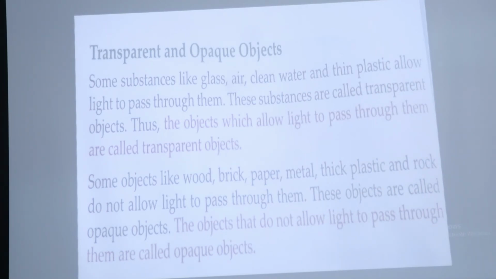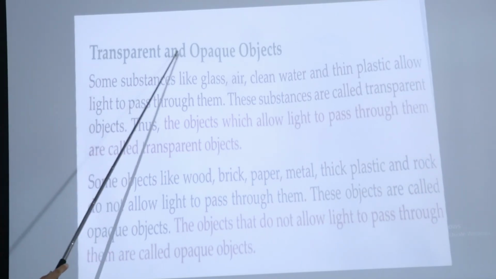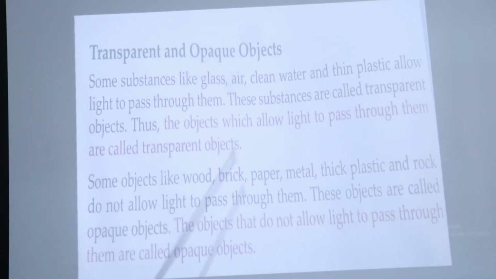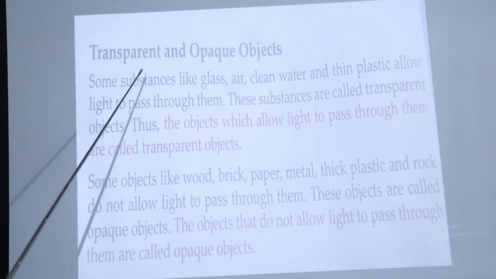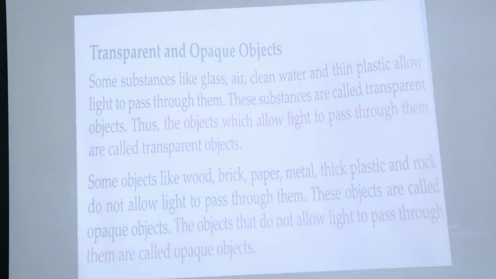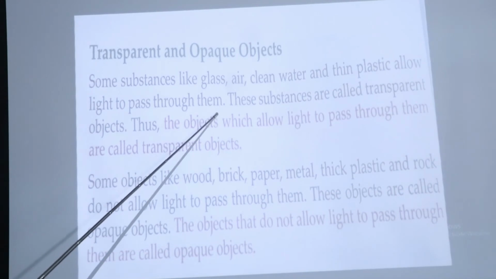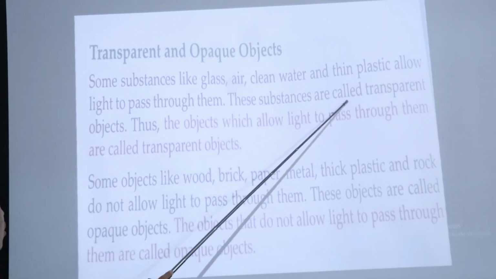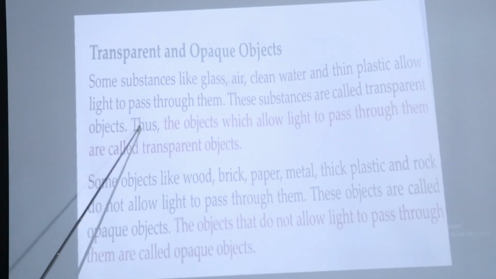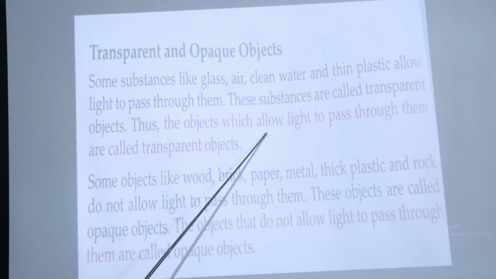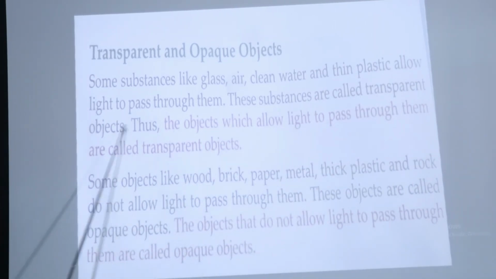Now our next topic is transparent and opaque objects. Some substances like glass, air, clean water and thin plastics allow light to pass through them. These substances are called transparent objects. Thus, the objects which allow light to pass through them are called transparent objects.